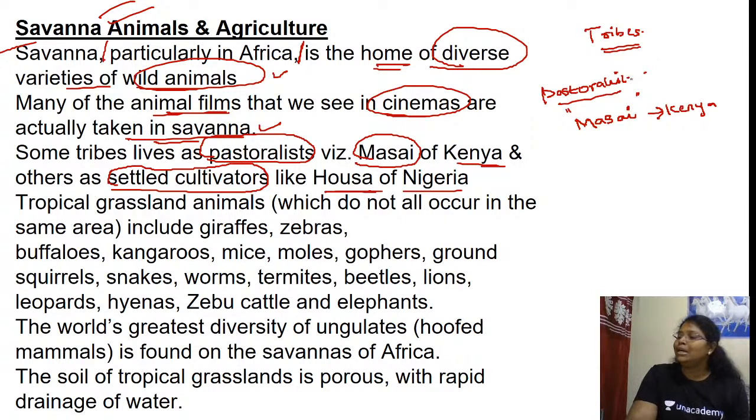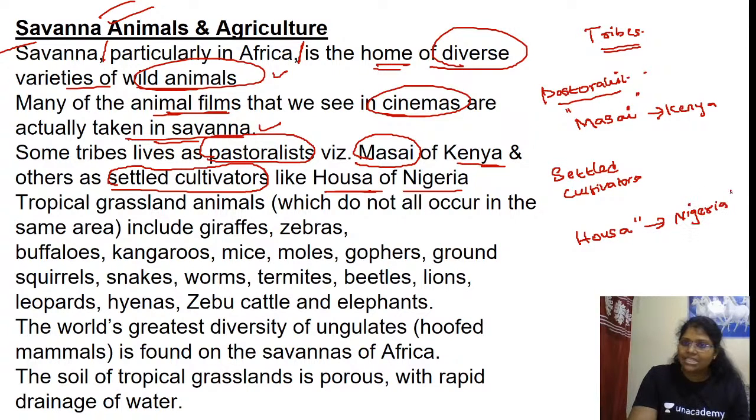Pastoralists are the nomadic herders. They move from one place to another. Whereas in the other group we have settled cultivators, known as Hausa of Nigeria. Is this fine?